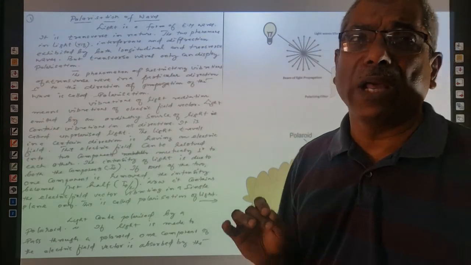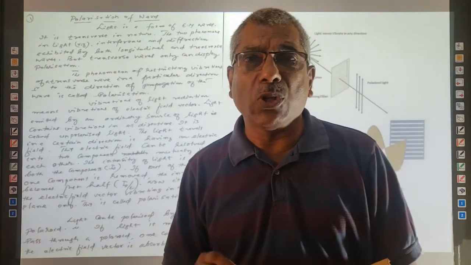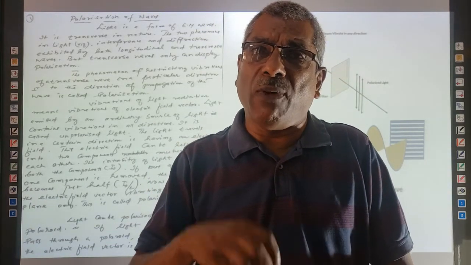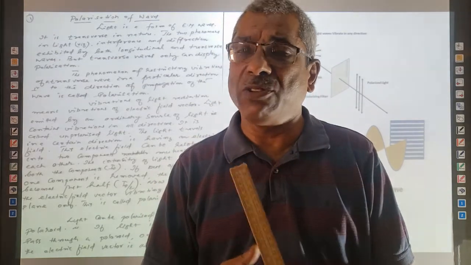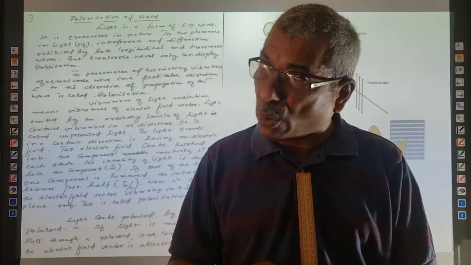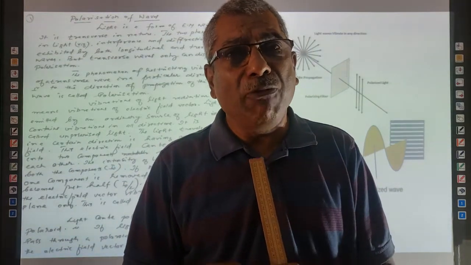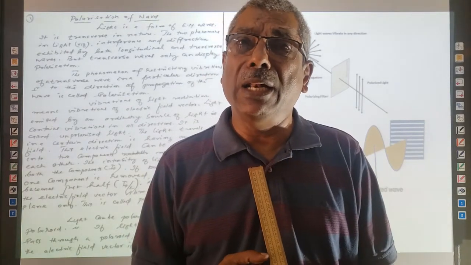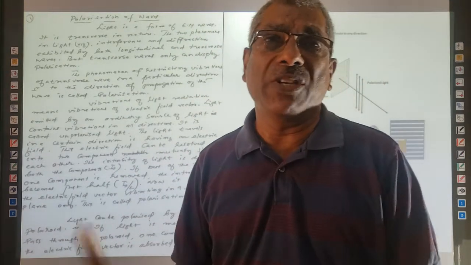Because light contains an electric field, and the electric field is a vector quantity that can be resolved into two components, the intensity of light is due to these two electric field components which are mutually perpendicular to each other. Actually, it is one electric field that can be thought of as consisting of two components, perpendicular to each other. If one of the components of this electric field is removed, then the intensity is reduced to half. That is what is called polarization.